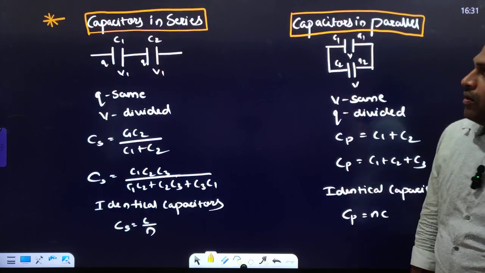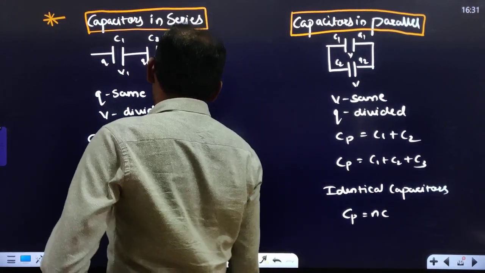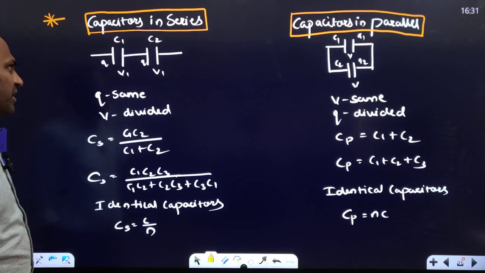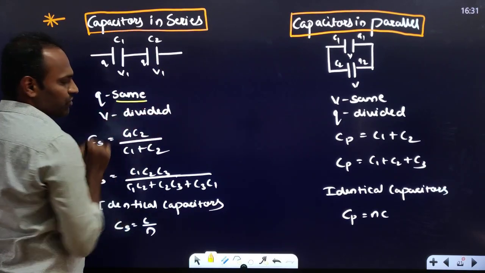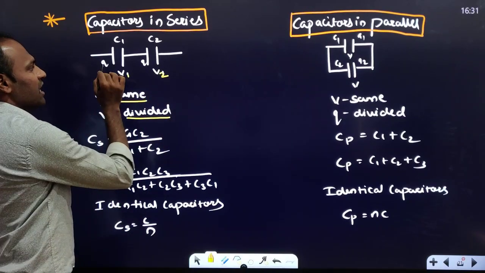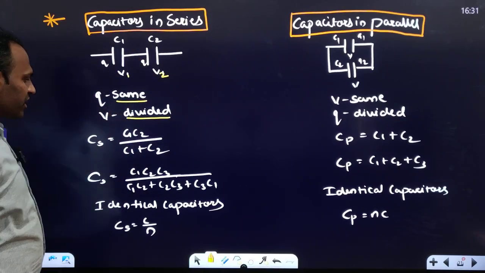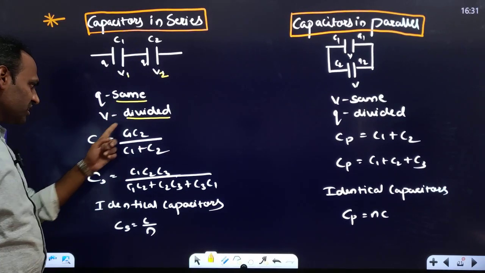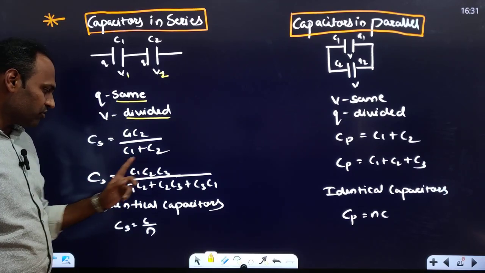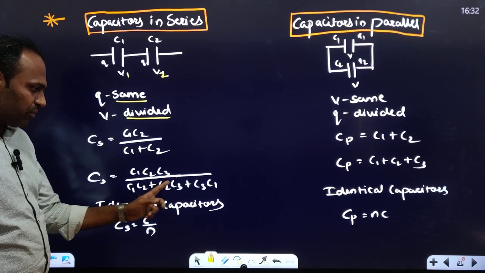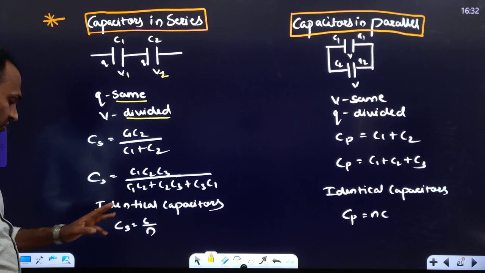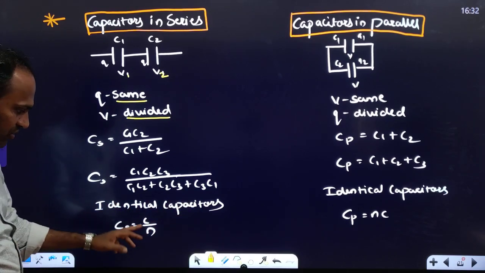Remember this. We'll go to the next concept. Capacitors in series and capacitors in parallel, right? Basically you all know this. So these are in series, these are in parallel. Capacitors in series, what will be the same? Charge will be the same. Voltage gets divided, V1, V2. Charge will be the same, Q and Q, C1 and C2. Effective capacitance when two capacitors are in series is C1 into C2 by C1 plus C2. When three capacitors are in series, C1 into C2 into C3 divided by C1 into C2 plus C2 into C3 plus C3 into C1. For identical capacitors in series, Cs is equal to C by N.